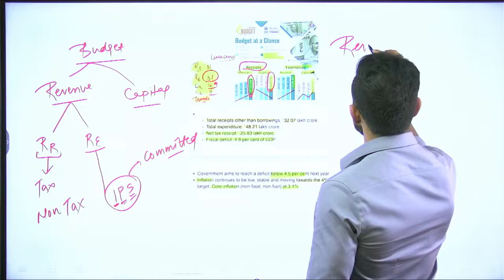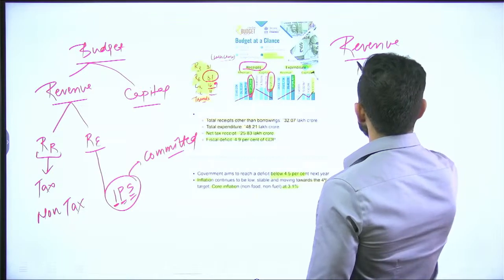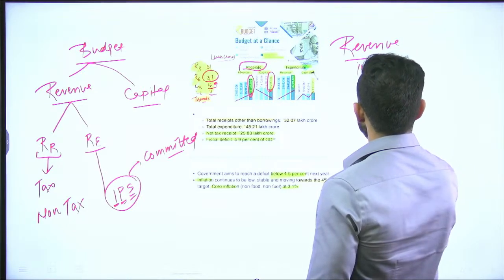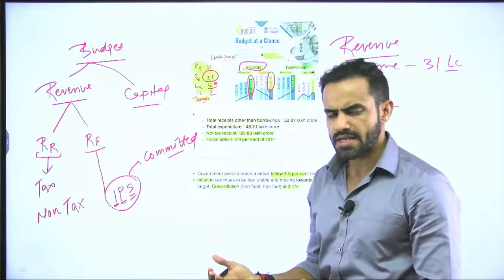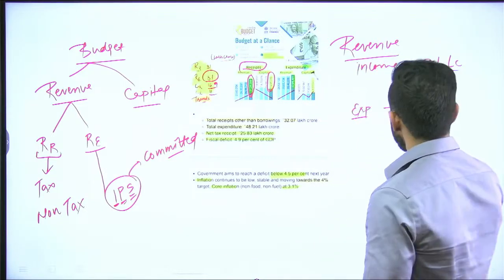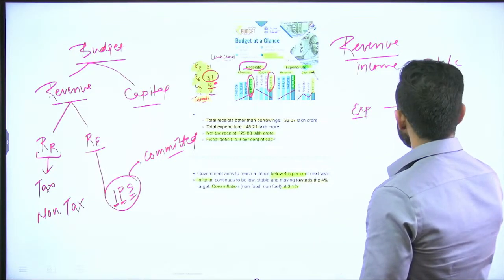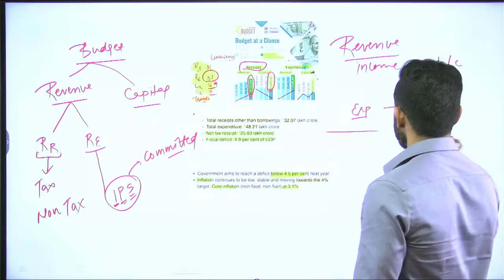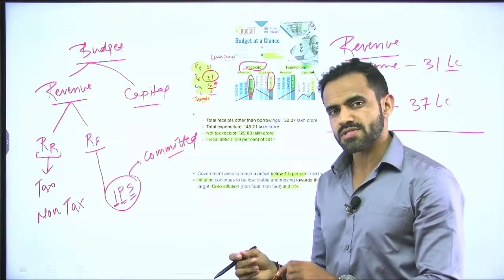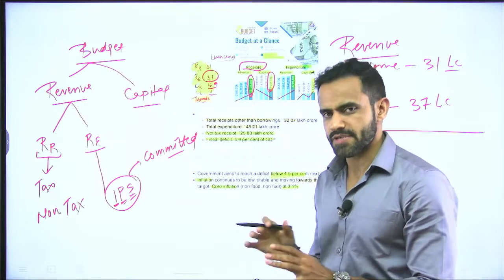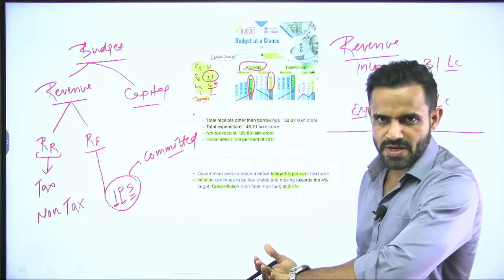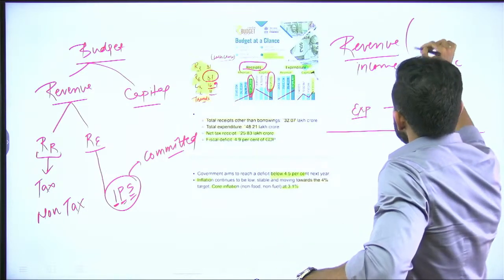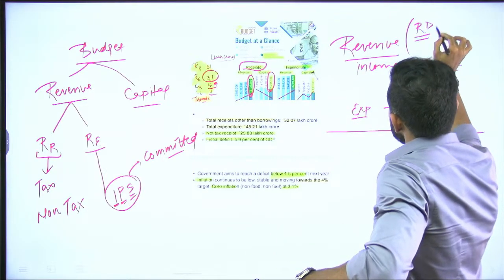Revenue income and revenue expenditure. So revenue income is roughly 31 lakh crore. This entire amount is in lakh crore, so you need not worry about that. Revenue expenditure is roughly 37 lakh crore. This is about the revenue budget. So basically it shows that in case of revenue budget we have a deficit. Why deficit? Because our income is 31 lakh crore and our expenditure is 37 lakh crore. So there is a deficit, which is basically referred to as the revenue deficit.